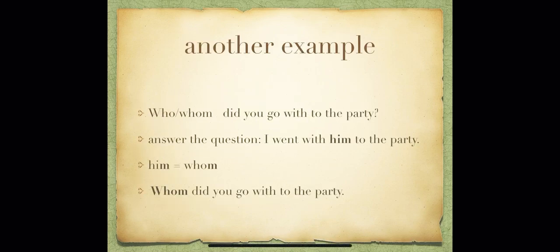Let's try another example. Who or whom did you go with to the party? Answer the question. I went with him to the party. Is it correct? Can we say I went with he to the party? No, it sounds wrong. I went with him to the party. So here, because we use him, which one is correct, who or whom? Yes, excellent. So him equals whom. Whom did you go with to the party?